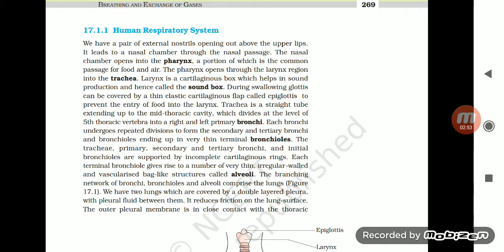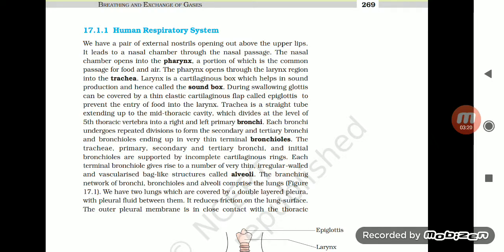Trachea is a straight tube extending up to the mid-thoracic cavity, which divides at the level of the fifth thoracic vertebra into the right and left primary bronchi. Each bronchus undergoes repeated divisions to form the secondary and tertiary bronchi, and bronchioles, ending up in very thin terminal bronchioles.